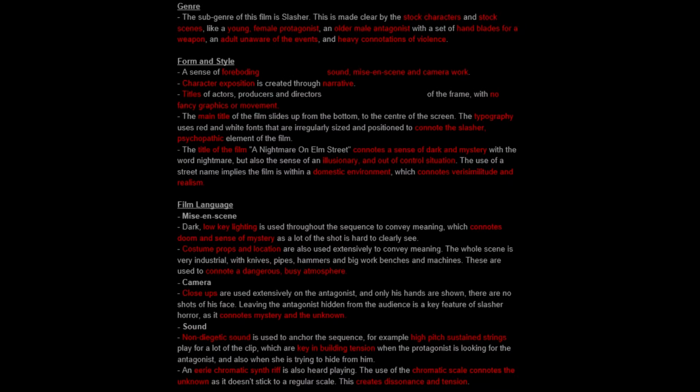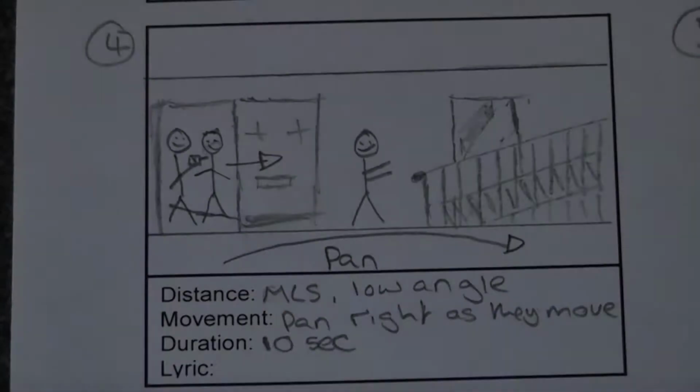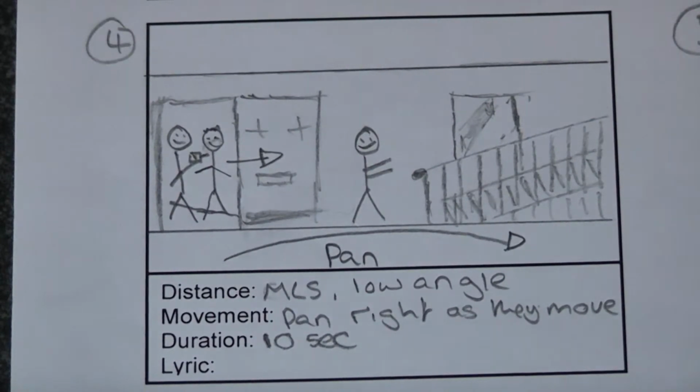For our final task, we spent a lot more time on planning. We completed lots of background research before we had a concrete idea for our horror opening. This helped us to ensure we wanted to go into the subgenre of supernatural horror. We then completed analyses of films within our subgenre, including a technical analysis each and a shot-by-shot breakdown. We further did an animatic, a rough cut, and several location recces to ensure that we were prepared for the final shoot.